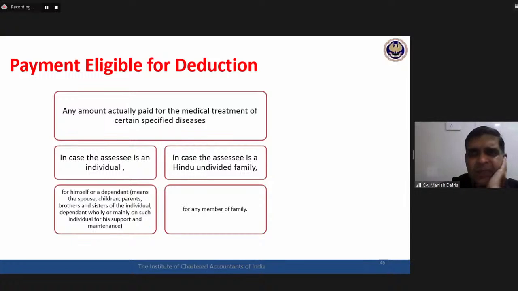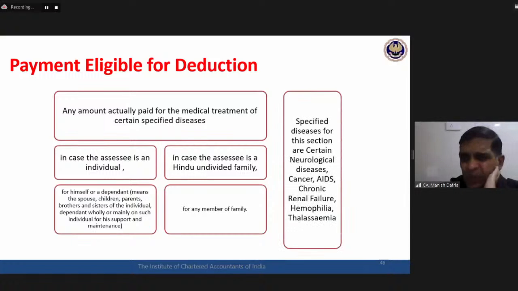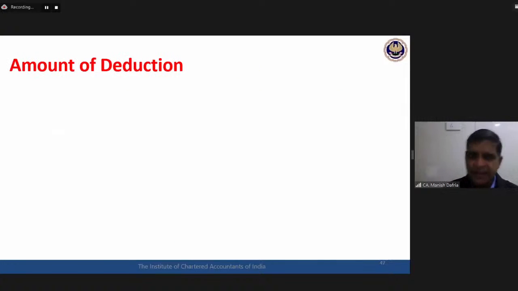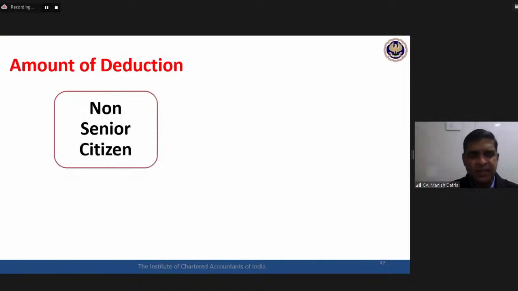The expenditure must be with respect to certain specified diseases. There is a list of diseases given in the Act: certain neurological diseases, cancer, AIDS, thalassemia, all these high-level diseases are covered there. If expenditure on the medical treatment of any of these diseases has been incurred for any of my dependent relatives, or in the case of HUF for any member of the family, deduction is available.